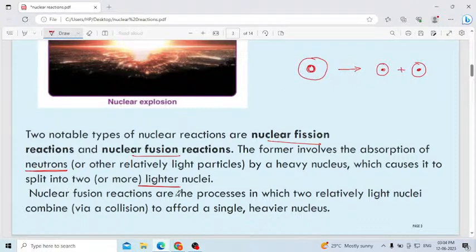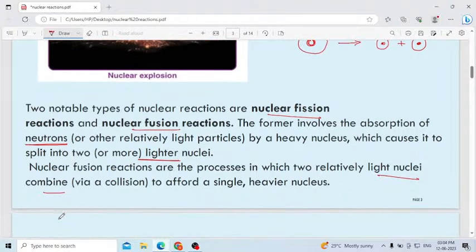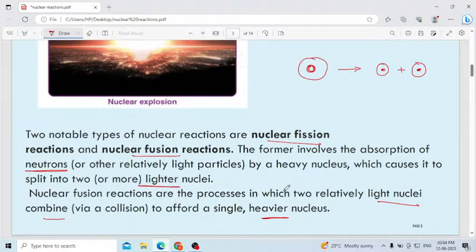Nuclear fusion reactions are the process in which two relatively lighter nuclei combine via collision to form a single heavier nucleus. In this case, two or more atoms of lighter nuclei combine, then you will get an atom of a heavier nucleus. Nuclear fission means splitting up of a heavy nucleus into smaller nuclei. Nuclear fusion means two lighter nuclei combine to form an atom of a heavier nucleus.